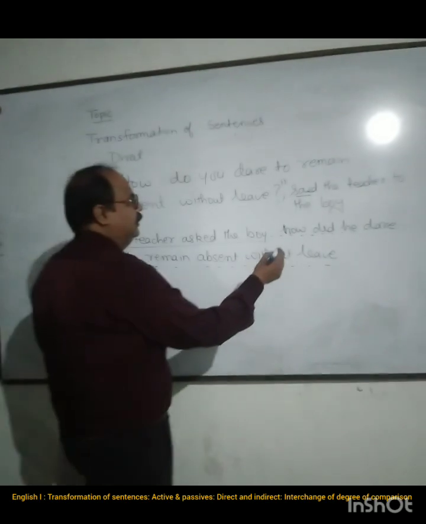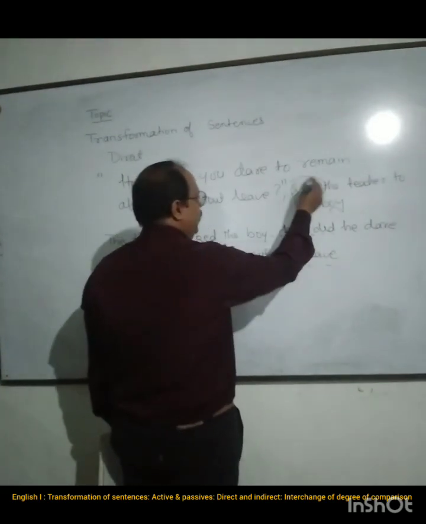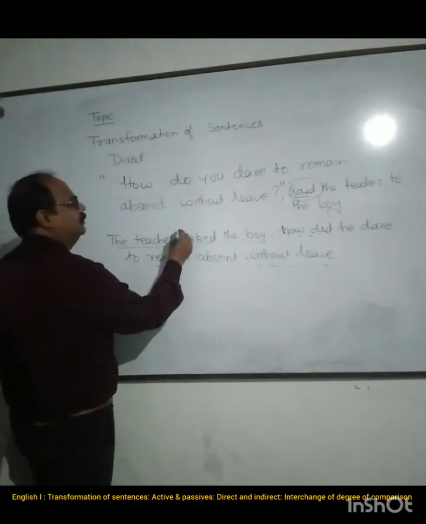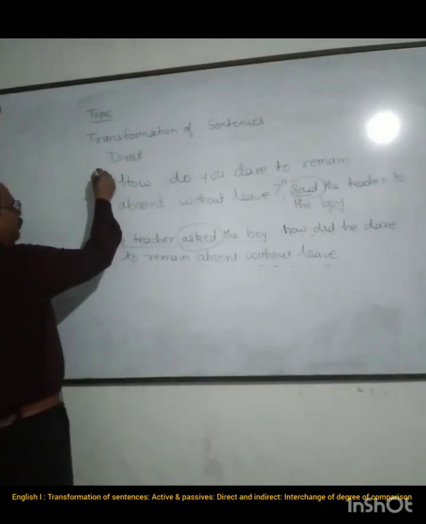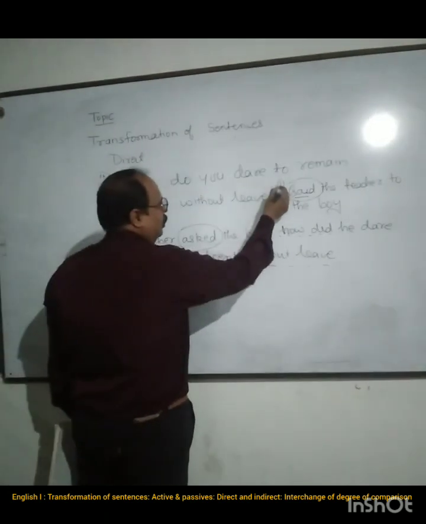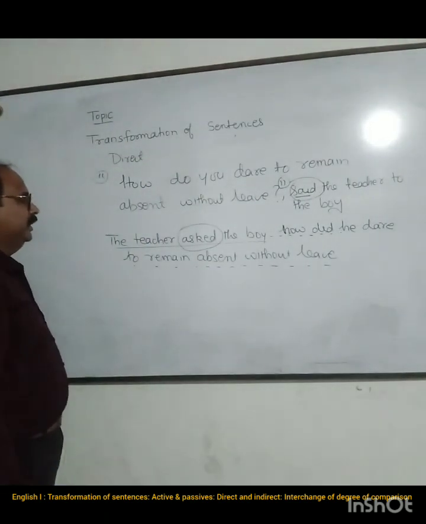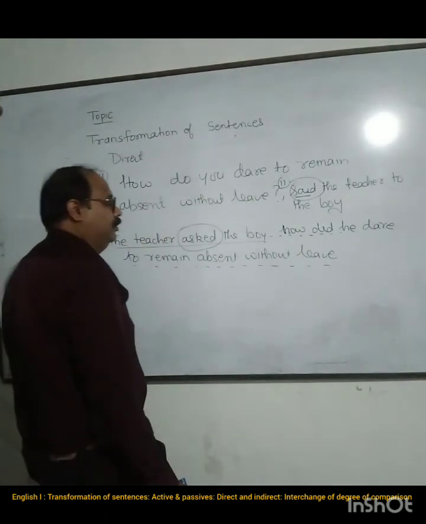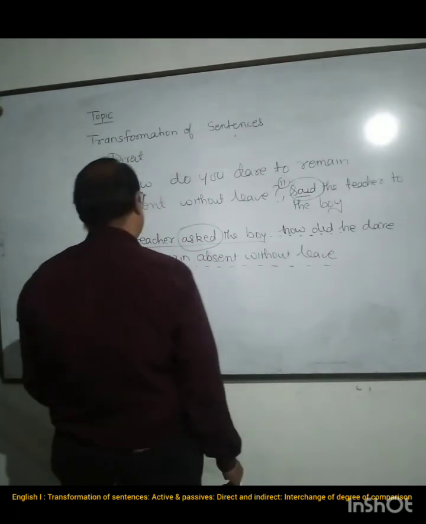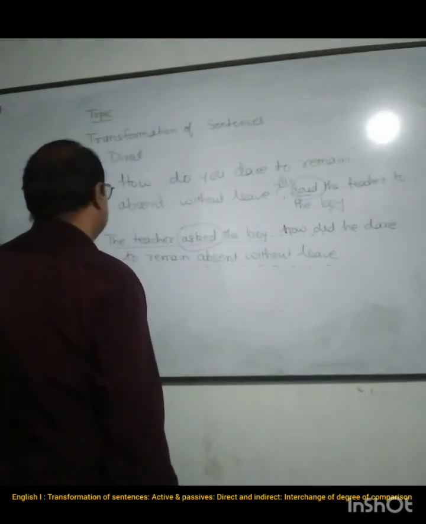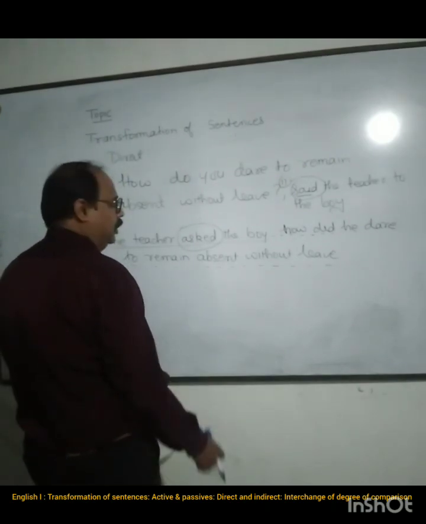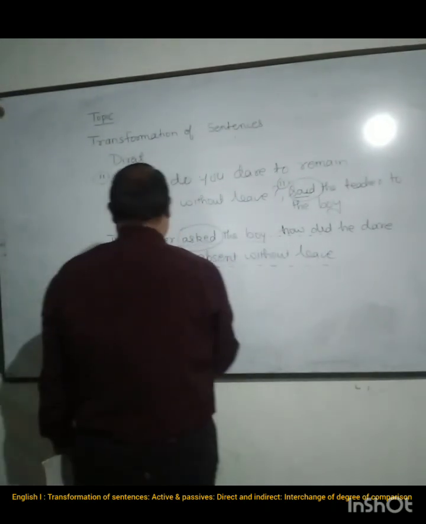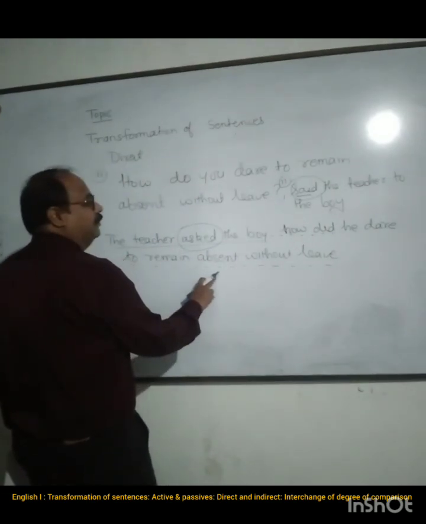Now here it is said. This said has changed into asked. This is the first change. Then you see that the inverted quotes are also removed. Then it says how did he dare to remain absent without leave.